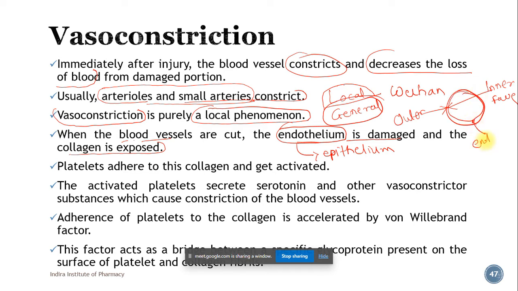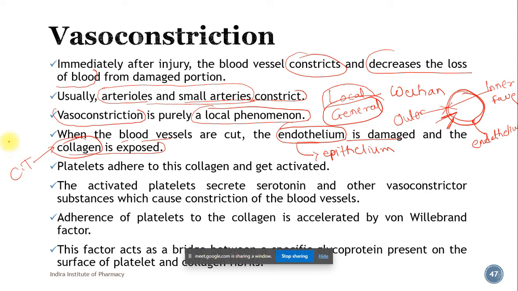So when the blood vessel is cut, it damages the endothelium as well as the collagen underneath. Collagen is connective tissue.